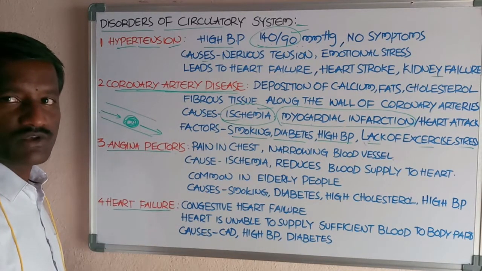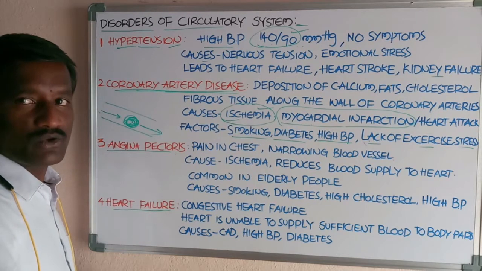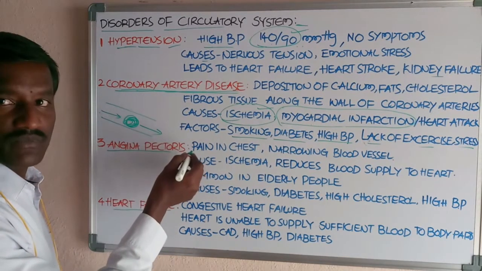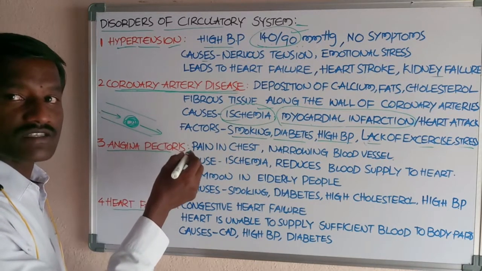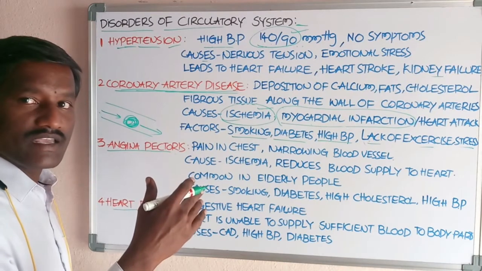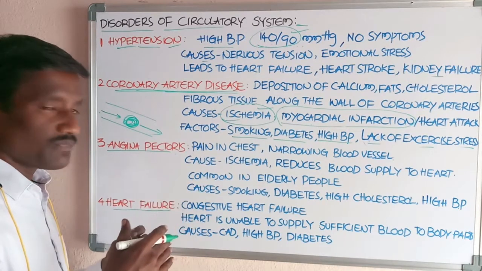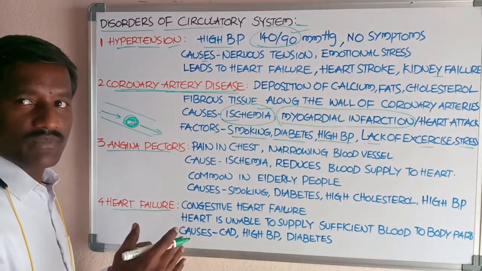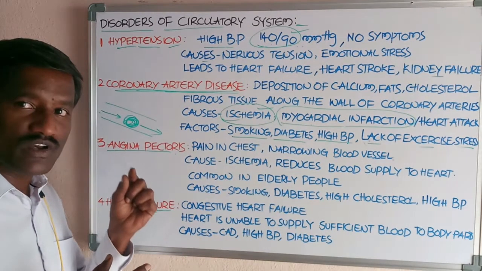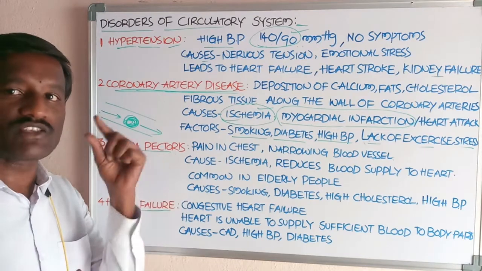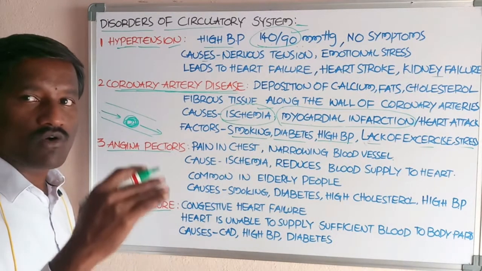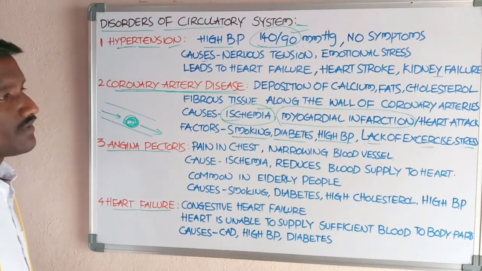Oxygenated, nutrient-rich blood is low, and an adequate amount is not supplied to the heart muscles, the myocardial cells.